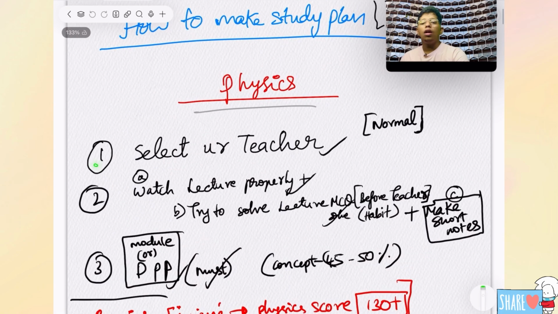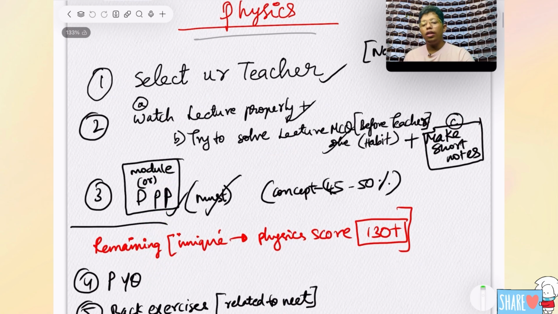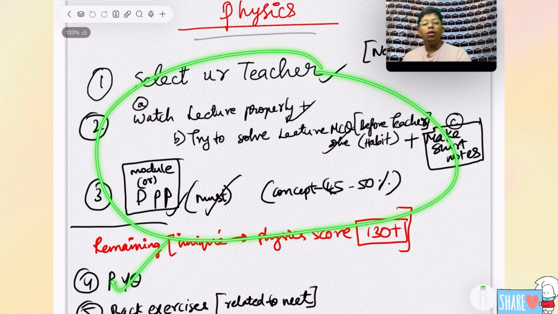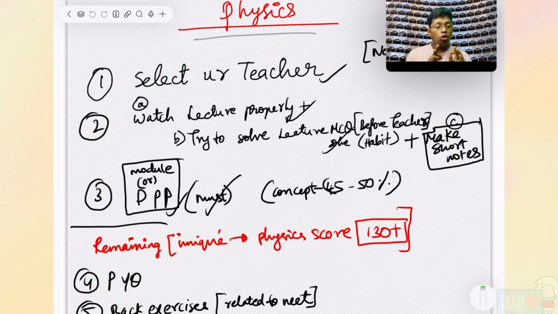Normally, I think most of you will have done these: selecting the teacher, watching the lecture, solving the lecture's questions, making short notes, mistake notes, DPP or modules. Next, PYQs. This thing is very common, but for PYQs I will tell you the solution.